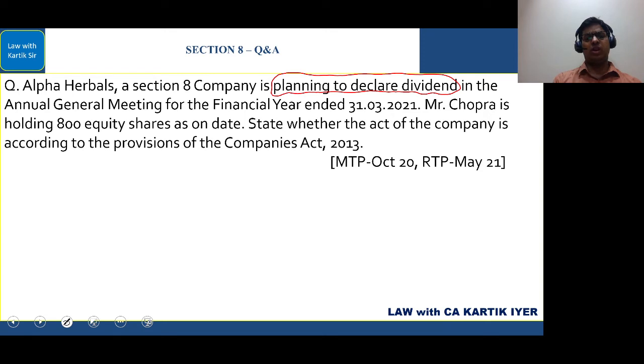Here they have said whether the act of the company is according to the provision of the Companies Act 2013. Looking at the way the question is designed, they have written there the company is planning to. It means they have not yet done. So your answer will be in the lines that we'll advise the company not to declare dividend, as Section 8 companies are not allowed to declare dividends.